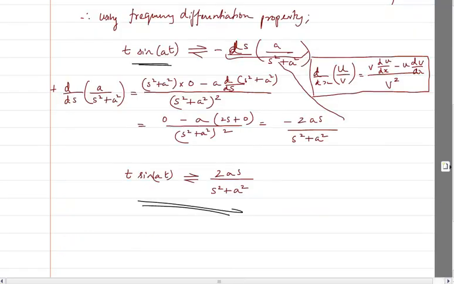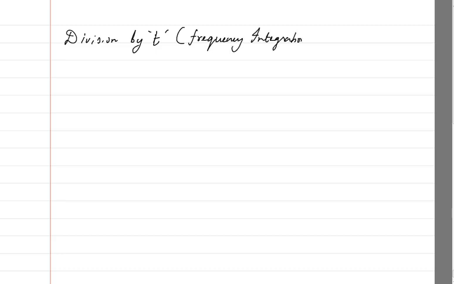Okay, so next we will go to the next property, and the next property is basically division by t, or what is called famously the frequency integration theorem or property. What does it say?